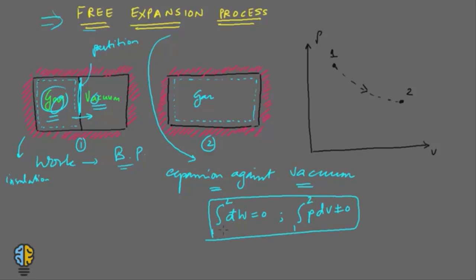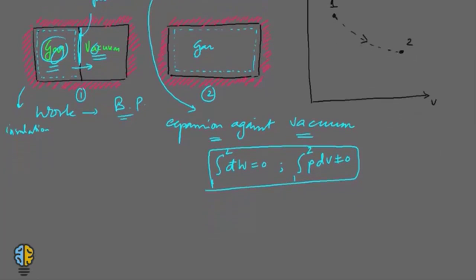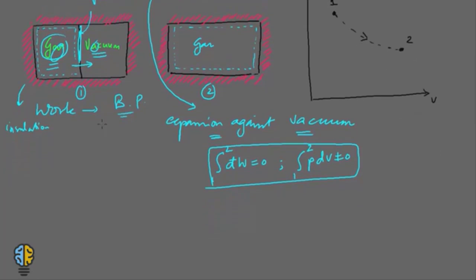Although, if you look at 1 to 2, PdV is non-zero. This is quite a fascinating fact, because the work done, as we know, from 1 to 2 is the integral from 1 to 2 of PdV. Now, the work is 0, but this part is non-zero. Why? Because you have a change in volume. This means PdV is a non-zero quantity, but the work done is zero. Now, why is it 0?